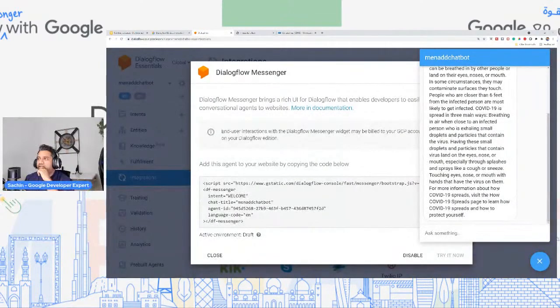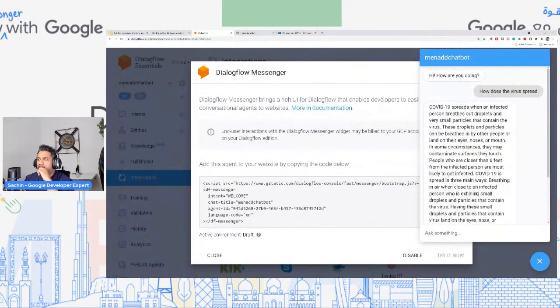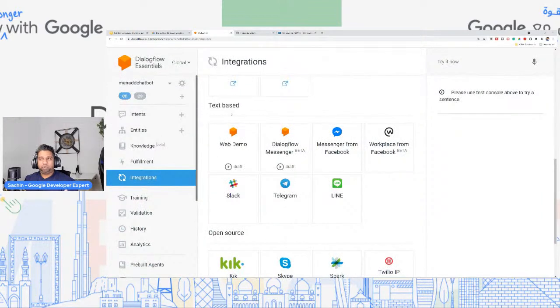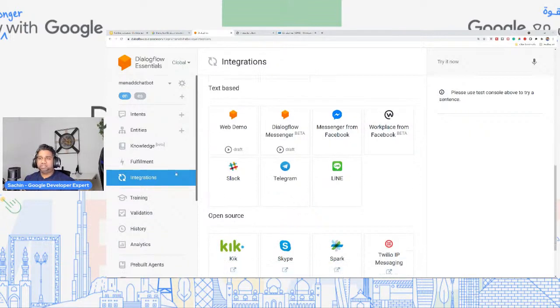On the Dialogflow Messenger, you would see it's purely text-based, but you can also have rich responses in the Messenger. So with that being said, now you understand how you can build more complex chatbots just by using some of the features over here, like knowledge base, which will speed up a lot of time to get the information, and even if you're accessing the chatbot from any of these, it would behave the same.